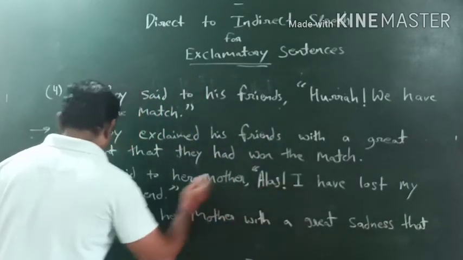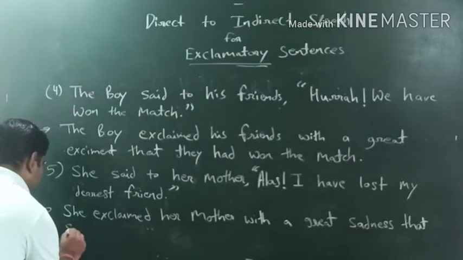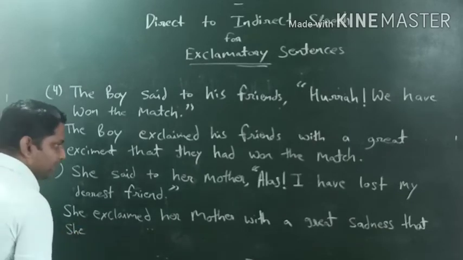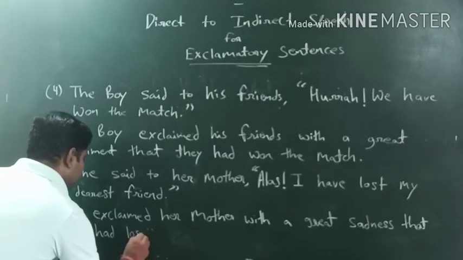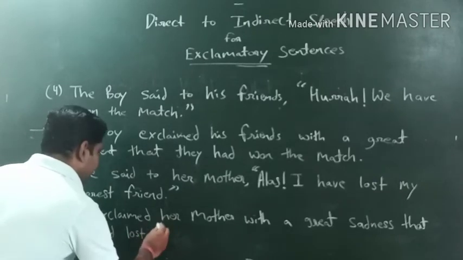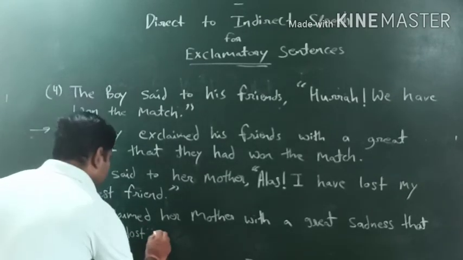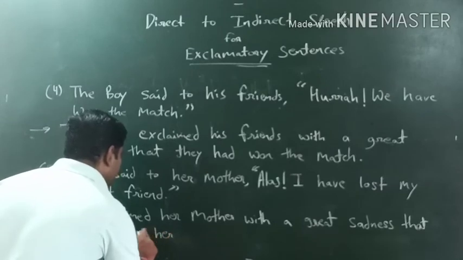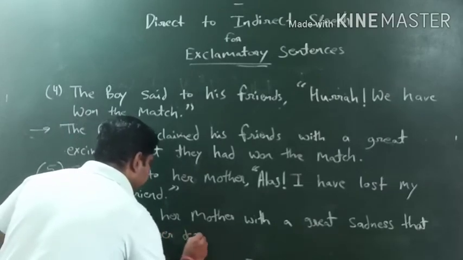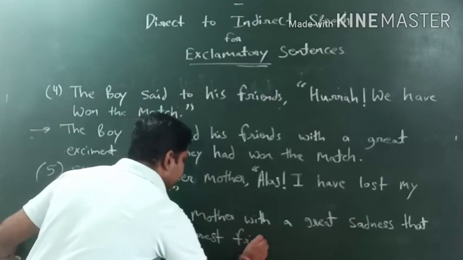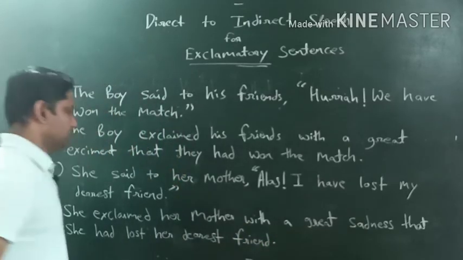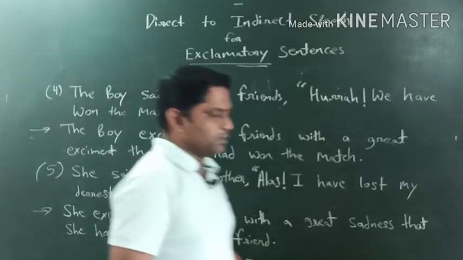Now this I will become she because speaker is talking about herself, that she had lost her dearest friend. Full stop. Okay, so how we have done, right?